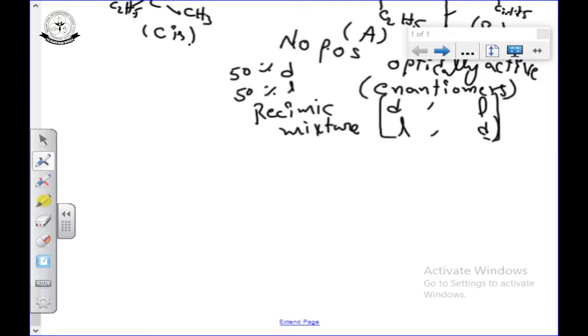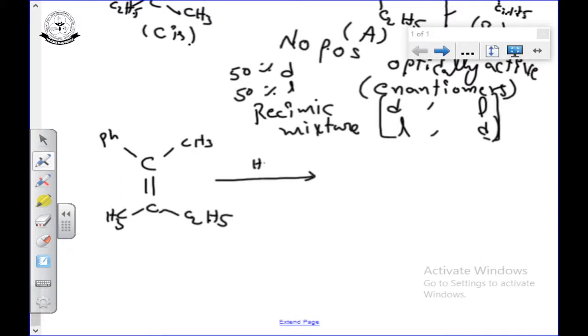The same thing we are going to explain, supposing I take the trans alkene. What happens? Can you guess? If for the trans alkene you do the same hydrogenation in the presence of platinum, palladium or nickel, what is the answer?